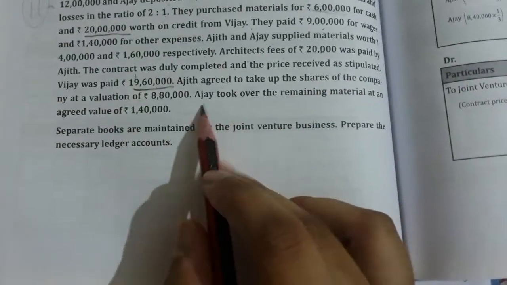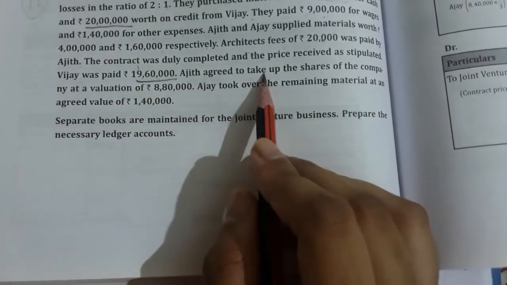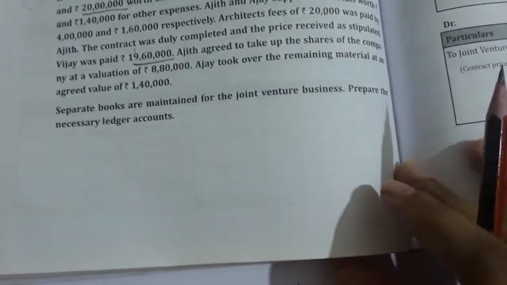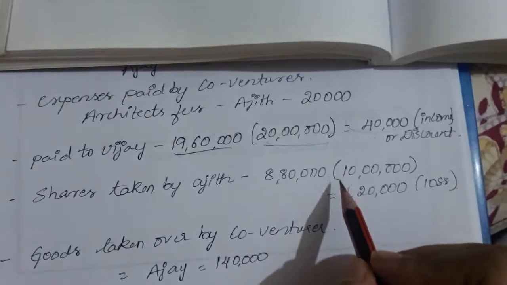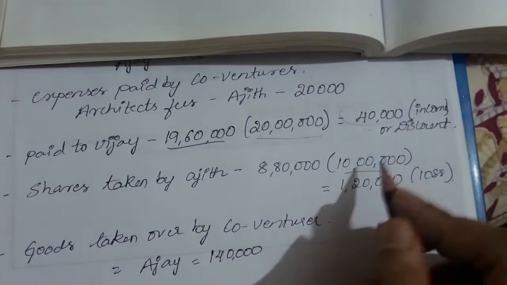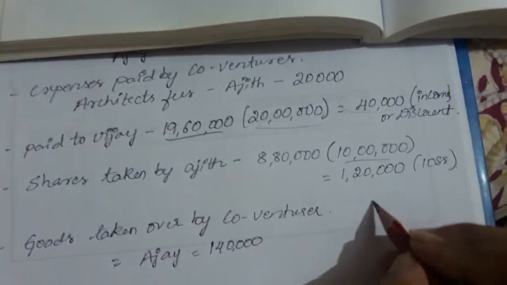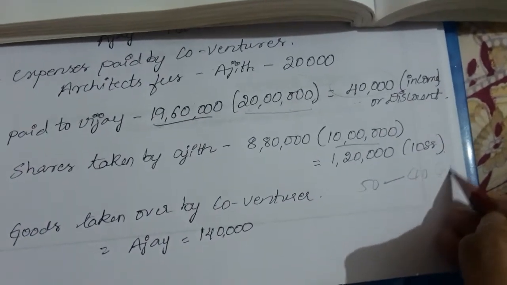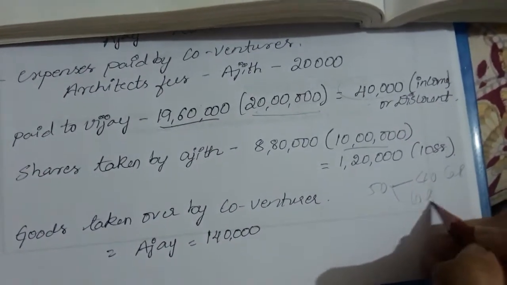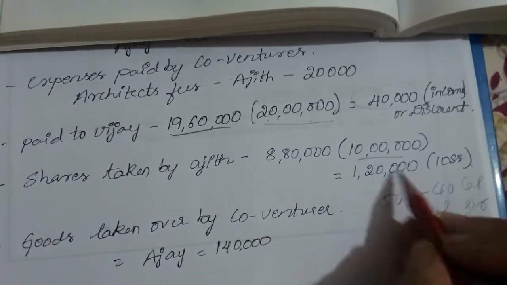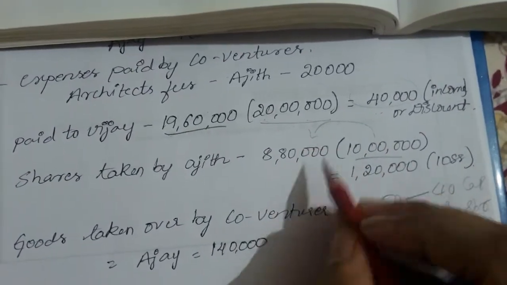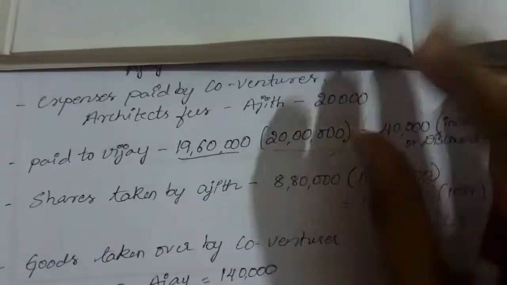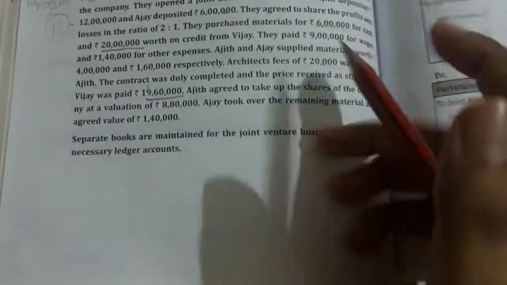Next, Ajit agreed to take up the shares of the company at a valuation of 8,80,000. The value of shares was 10 lakh rupees. So 50 lakh was the income, of which 40 lakh they paid in cash and the remaining 10 lakh rupees in shares. Now Ajit took over those shares for only 8,80,000. So the remaining 1,20,000 is the loss for the company on shares, that is, equity shares.